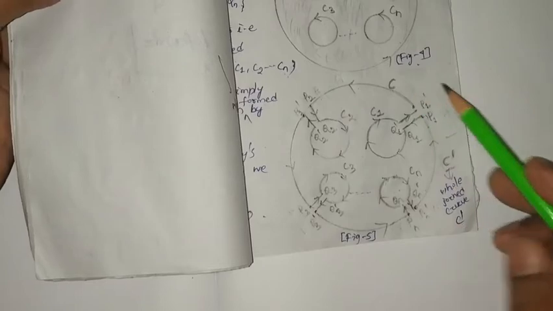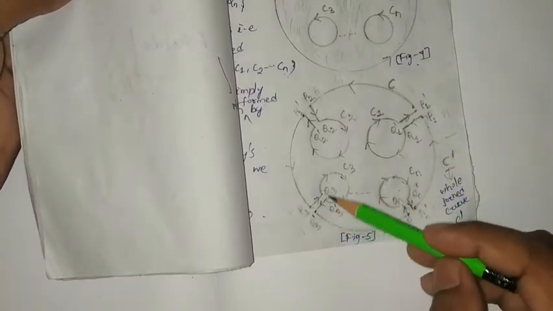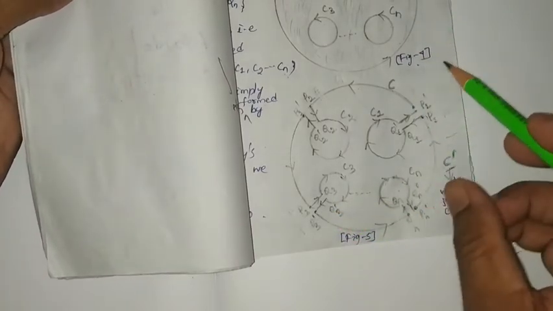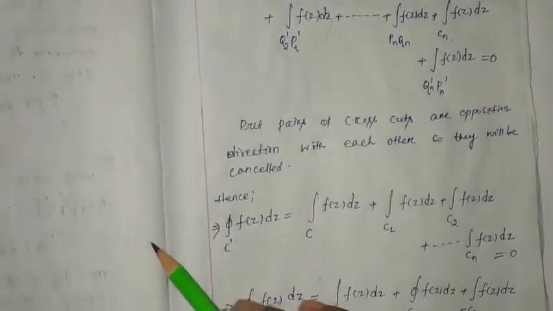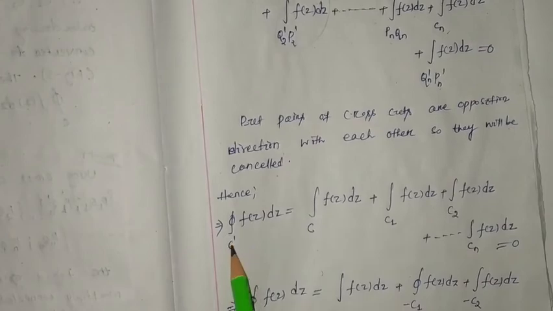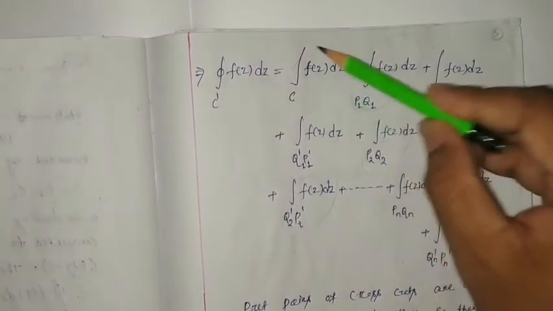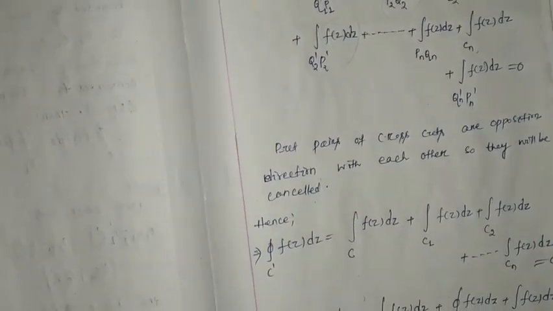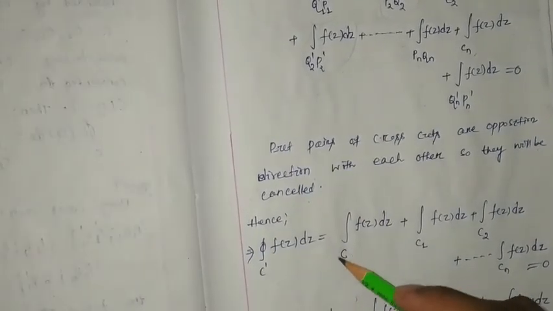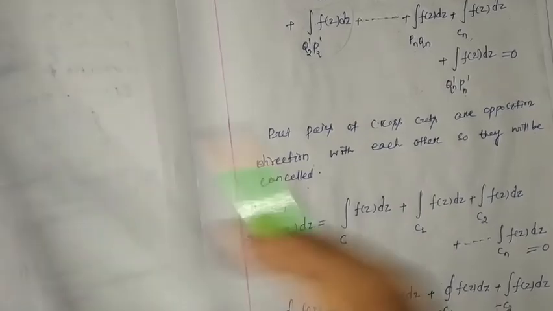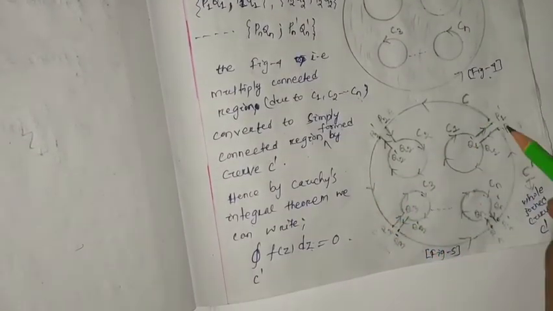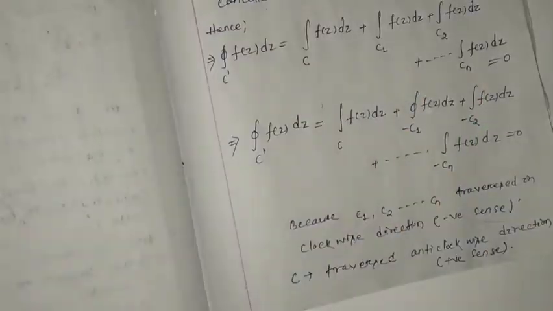Likewise, in case of C3, whatever I have not written here, also the P3 Q3 line integration and Q3 P3 line integration are going to be cancelled out. So finally, what are we going to get? We can get closed integration C dash Fz dz will be equal to this one. The outer surface length, that is represented by C. This is the outer surface length. Outer surface length C line integration.